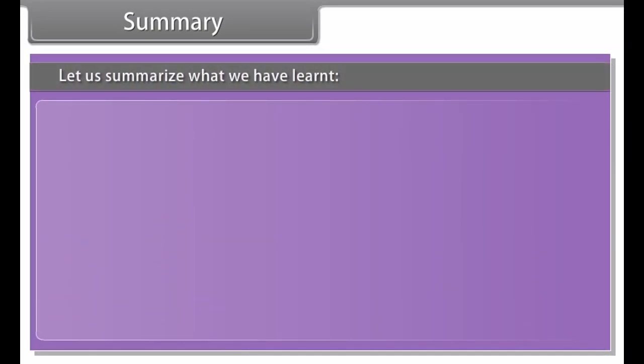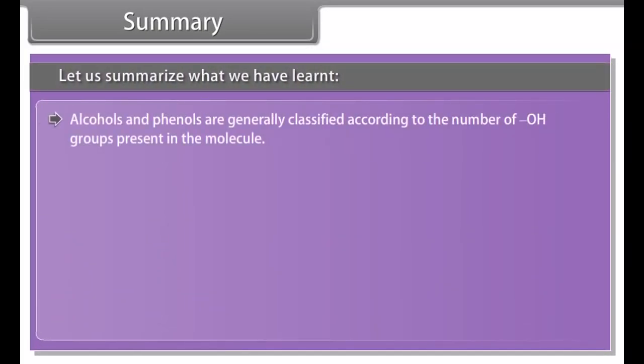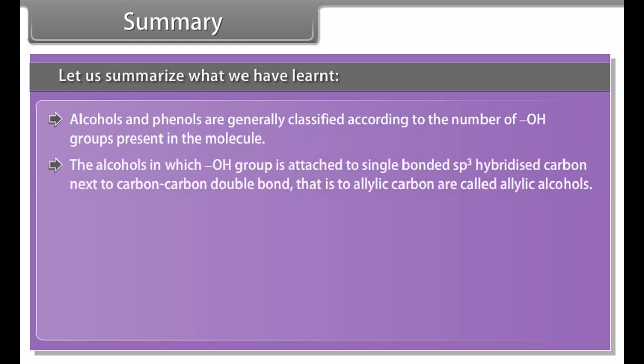Summary. Let us summarize what we have learned. Alcohols and phenols are generally classified according to the number of hydroxyl groups present in the molecule. The alcohols in which hydroxyl group is attached to single bonded sp3 hybridized carbon next to carbon-carbon double bond, that is to allylic carbon, are called allylic alcohols.